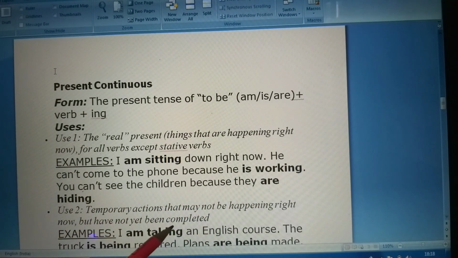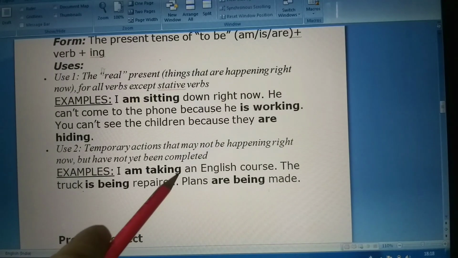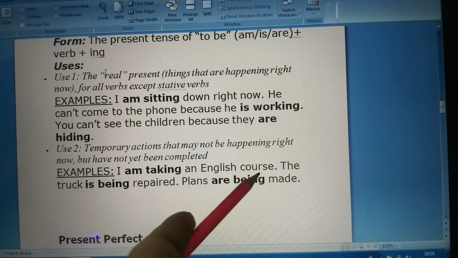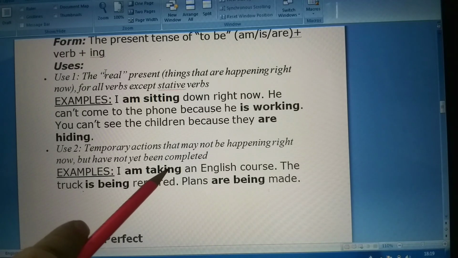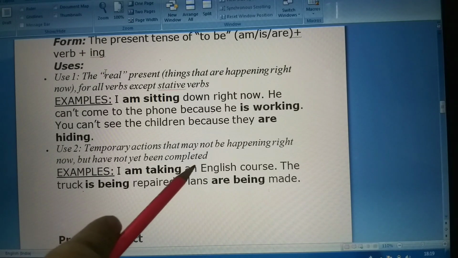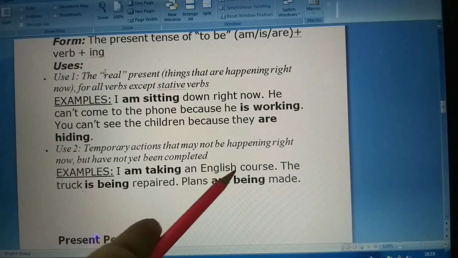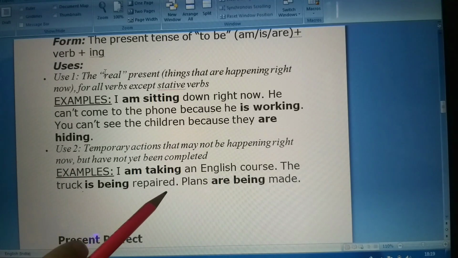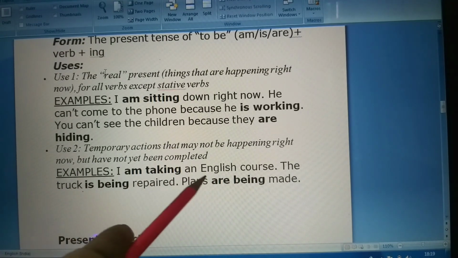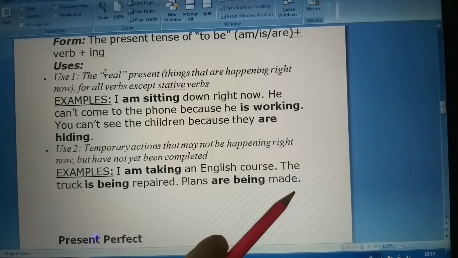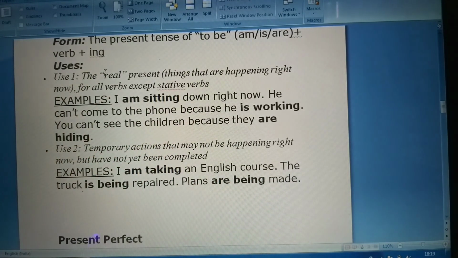Then there are some temporary actions that may not be happening right now but have not yet been completed. Like, I am taking an English course. That means the course has not been yet completed. It's still going on. So that is a temporary action at present but still being continued. So the truck is being repaired. Is being. Plans are being made. So in this way, in the present tense, that is the continuous form, we use am, is, are plus ing.